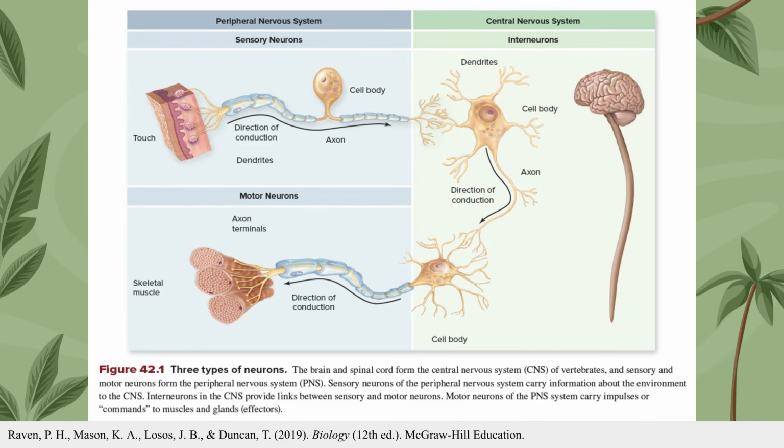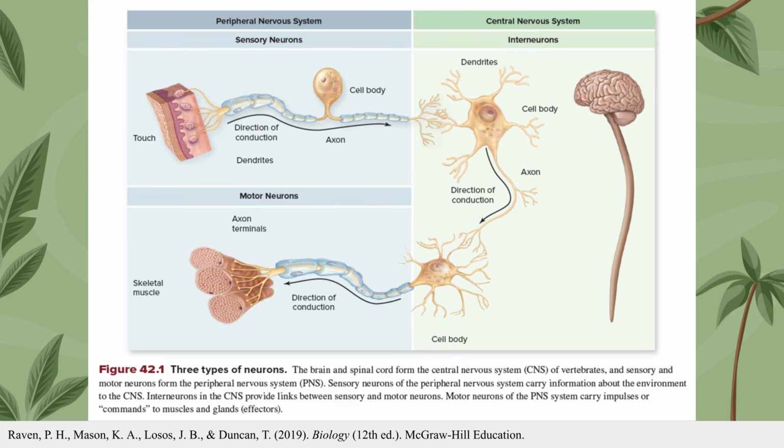The diagram of the three types of neurons illustrates the functional organization of the nervous system, specifically how information flows between the peripheral nervous system, PNS, and the central nervous system, CNS. Located in the PNS, sensory neurons are responsible for carrying information about the environment from sensory receptors toward the CNS. The diagram shows them detecting a stimulus, like touch, and conducting that signal toward the processing center.